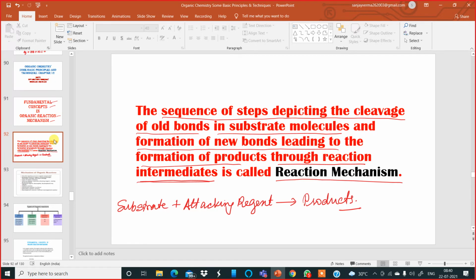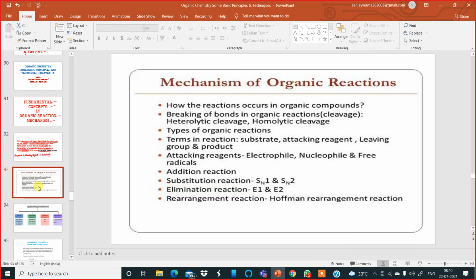Okay. Now, moving further, before going into detail and depth, let me tell you some more things about the mechanism of organic reactions. Some questions to ask ourselves. How do the reactions occur in organic compounds? That is the main target to be understood from this part of the chapter.